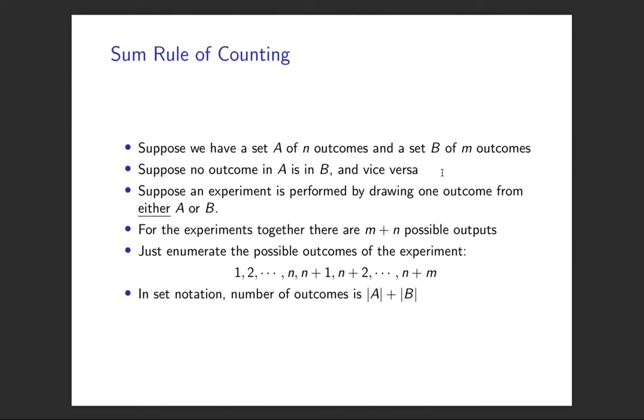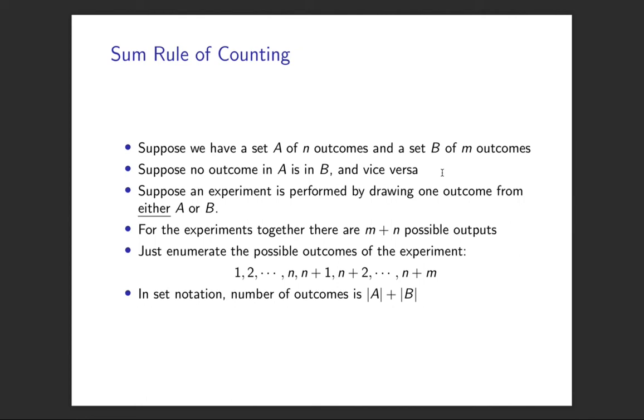So it could be that we throw a six-sided dice once, and that gives us our set A. We have 6 outcomes, and then we throw a 20-sided dice a second time, and that gives us the outcomes of set B. Because there are 2 different dice, it's 2 different sets of outcomes. And then suppose our experiment is we're going to draw an outcome from either of those. So we're either going to have thrown the 6-sided dice and we get a number from 1 to 6, or we've thrown the 20-sided dice and we get one of its numbers. How many possible outcomes could we get?